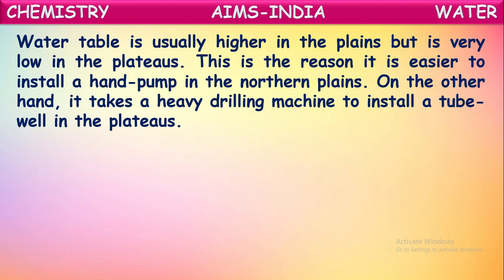Water table is usually higher in the plains, but it is very low in plateaus. This is the reason it is easier to install a hand pump in the northern plains, because in the plains the water table is much higher. By digging small holes, only to a small depth, we can collect groundwater. On the other hand, it takes a heavy drilling machine to install a tube well in the plateaus, because in plateaus water is very deep in the soil. So to collect the groundwater there, it needs a heavy drilling machine to install a tube well.